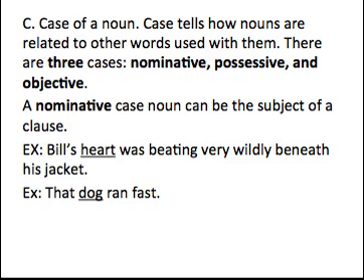Always look for the verb first. Who or what was beating very wildly beneath his jacket? That's how you figure out the subject of the sentence. You find the verb, and in this case the verb is was, and you ask who or what verb. Who or what was beating very wildly beneath his jacket? Heart. Heart is the subject of the sentence. If you look at the second sentence, that dog ran fast. Find the verb. Verb is ran. Who or what ran fast? Dog. Dog is the subject of the sentence. That is a noun in the nominative case.